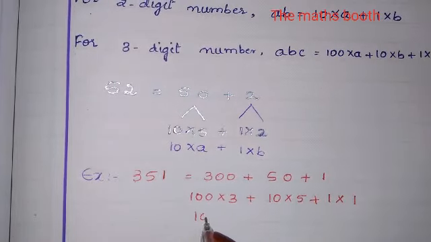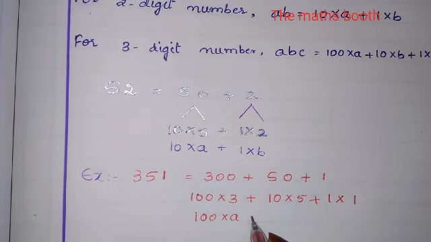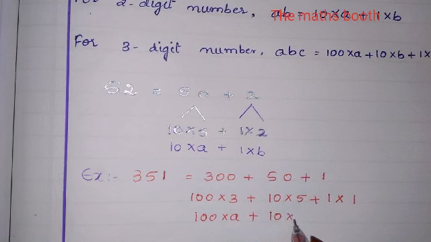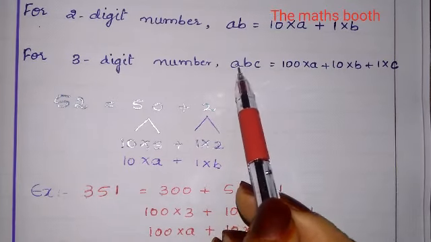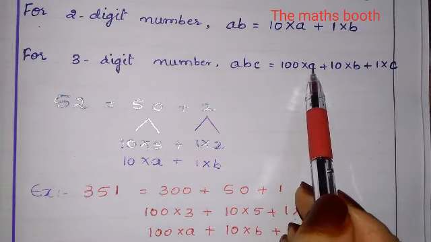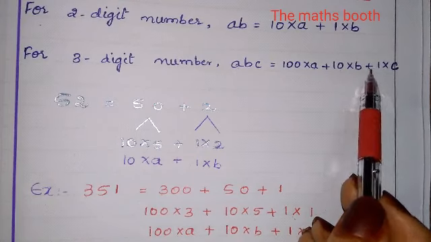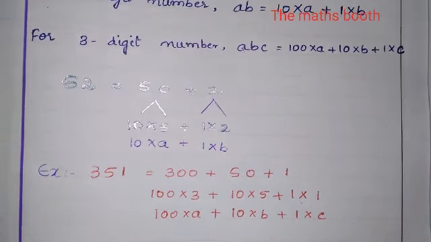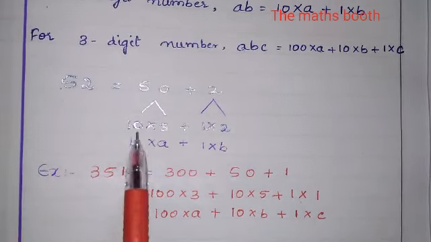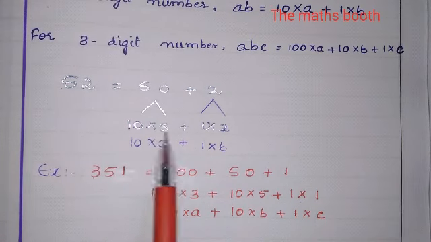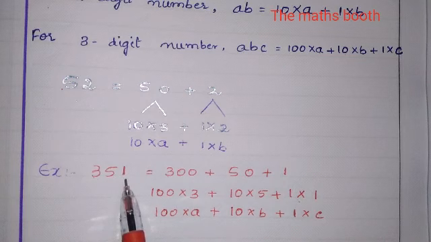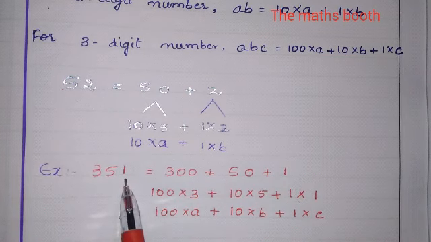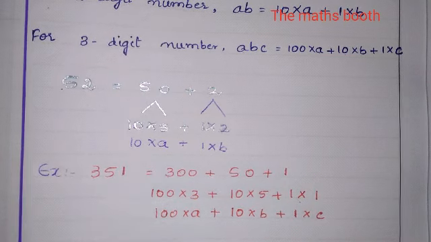The general form is 100 into a plus 10 into b plus 1 into c. You can see here a, b, c: 100 into a, 10 into b plus 1 into c. So how do we write a 2 digit number? 10 into 5 plus 1 into 2. 52 is written like this. So any 3 digit number you can write as you like.